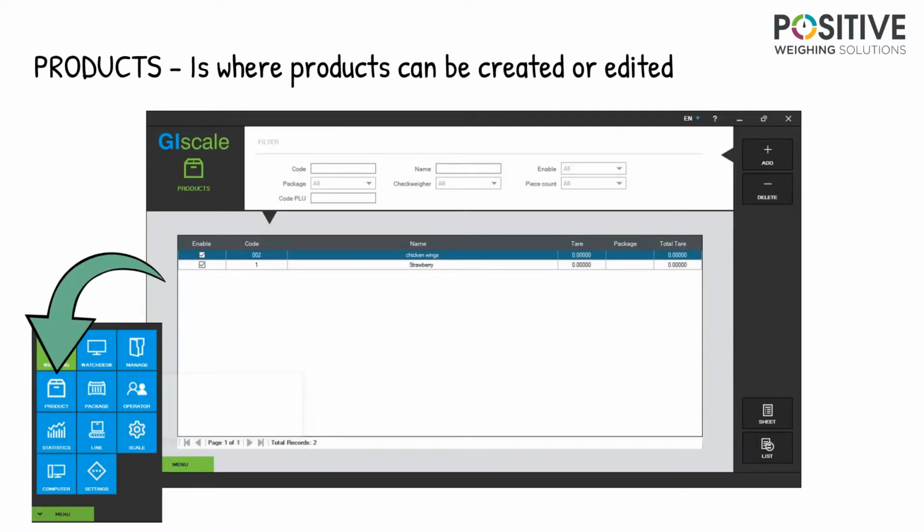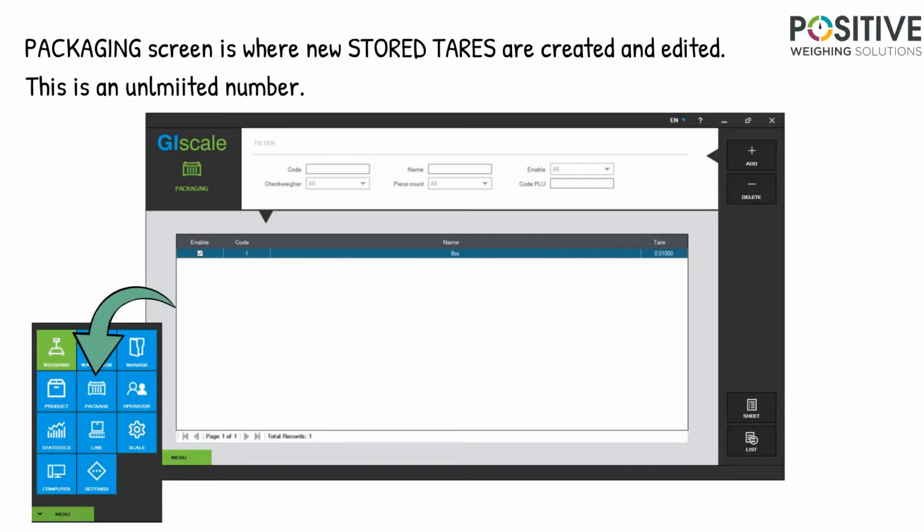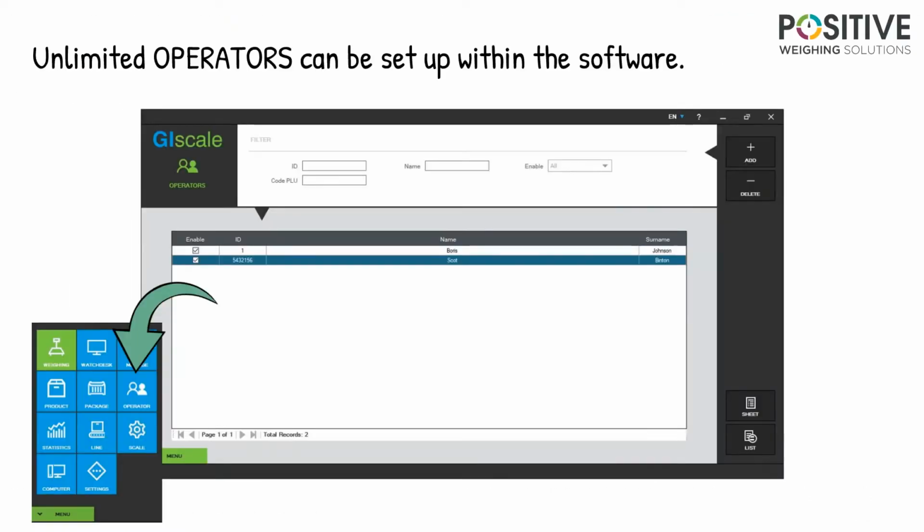The Products page is where all products can be created or edited, setting up their target weights and various tolerances. The Packaging screen is where you set up your various types of packaging and their associated tare weights. Again, this is an unlimited number. An unlimited number of operators can be set up within the software. This is an optional feature.